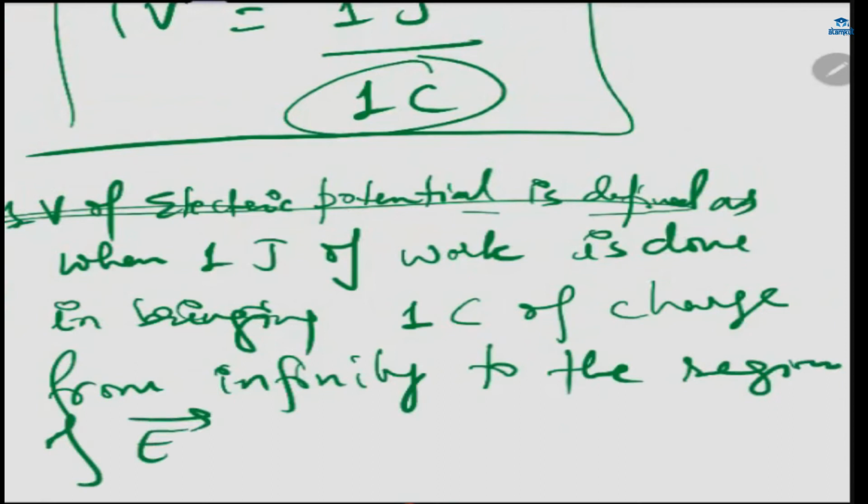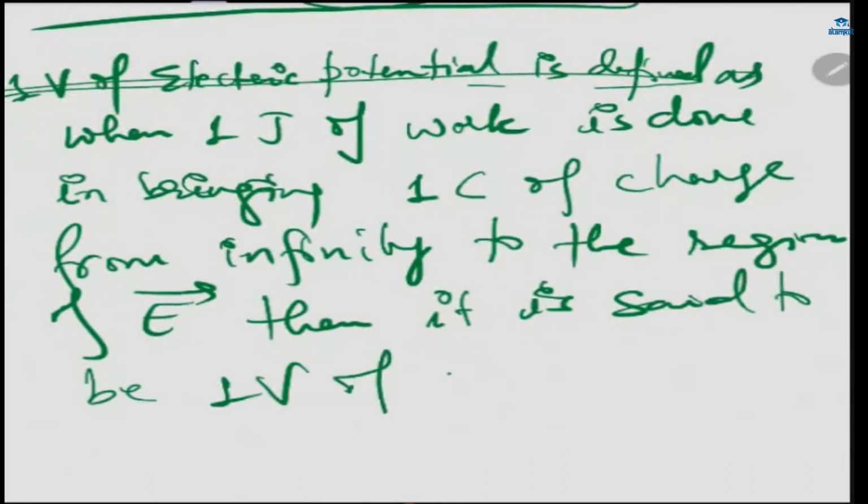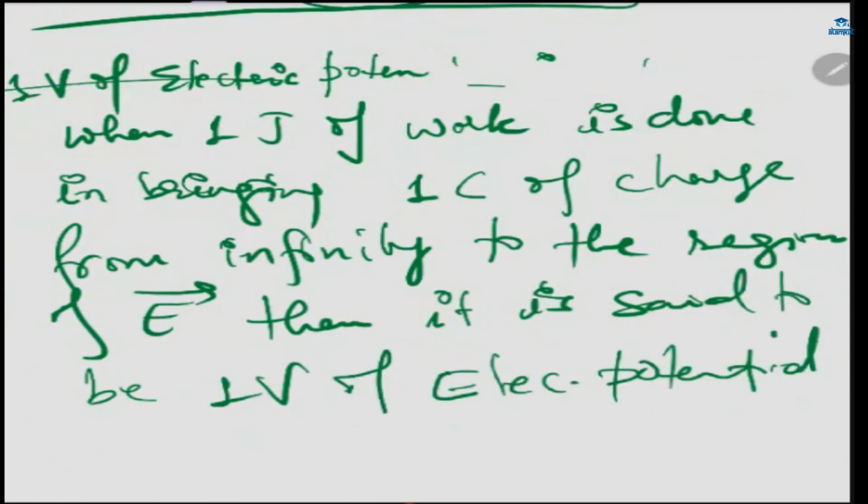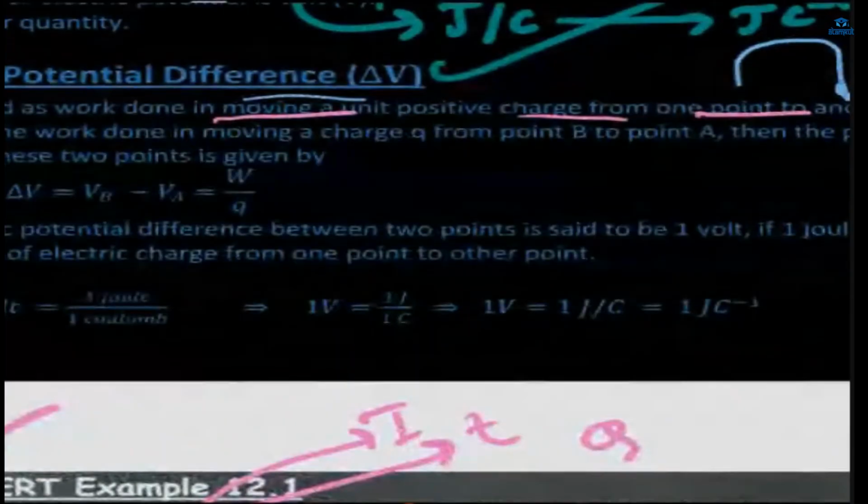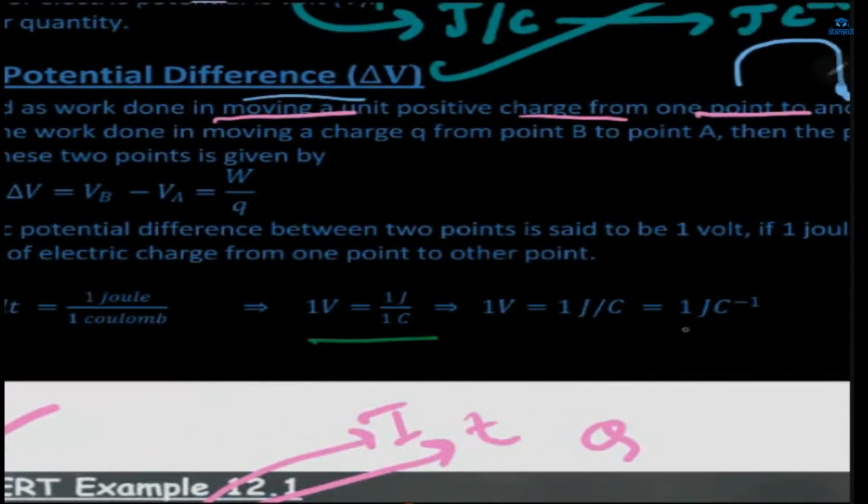This is the symbol of electric field. Then it is said to be 1 volt of electric potential. 1 volt is 1 joule per coulomb.